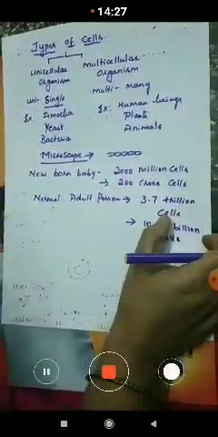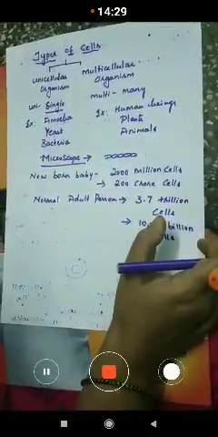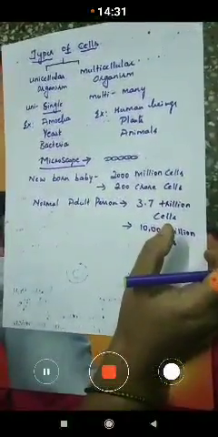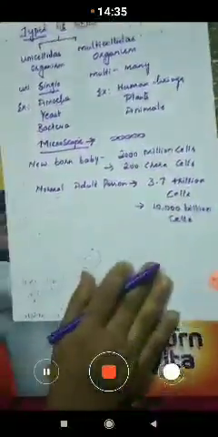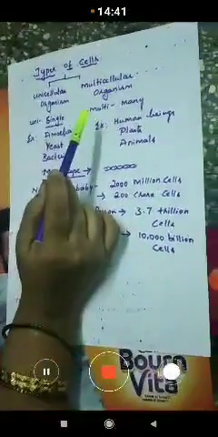I think everyone understood up to here. So now we'll move on to the unicellular organism. We'll just learn about the amoeba, children. Okay, so now when we take up amoeba under the microscope, we can observe the amoeba.